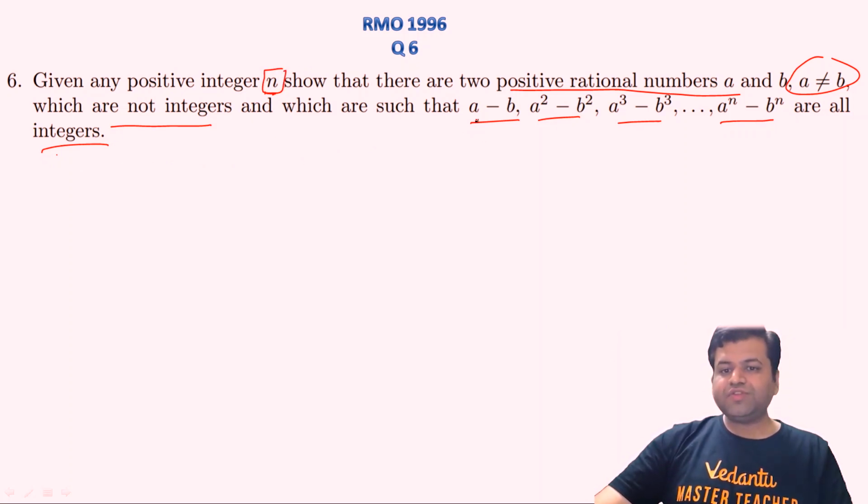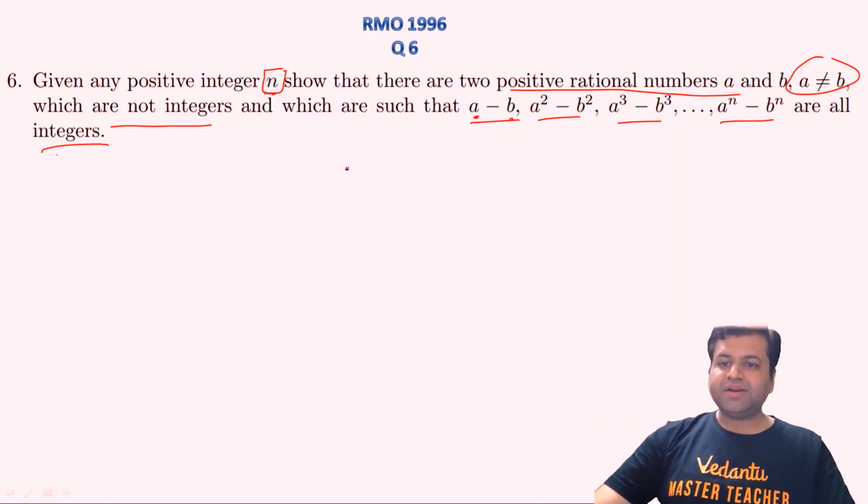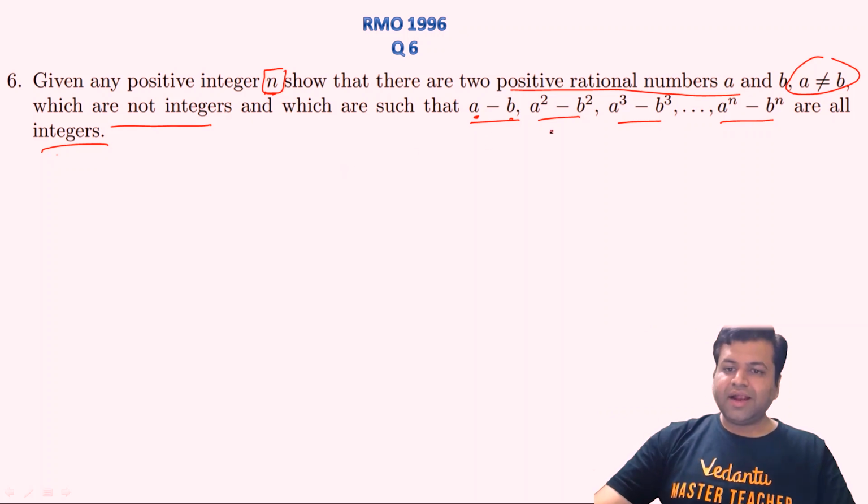So we need to prove that A and B are rational numbers and they are not integers. They can be written in the form of P by Q, where P and Q must be co-prime, and all these differences are simply integers.